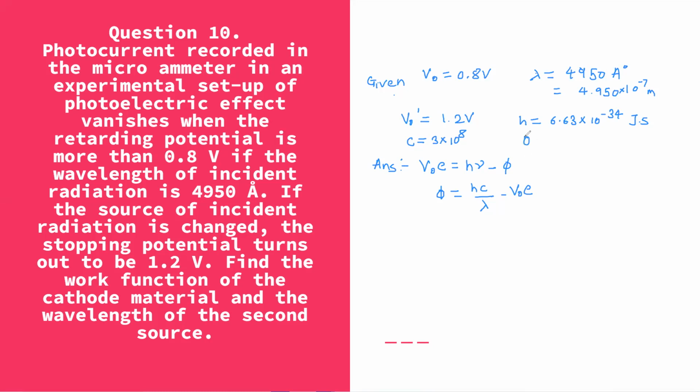So phi is equal to question mark, and lambda dash. Lambda dash means whatever the wavelength will be in the second case, that is lambda dash. So that we'll try to get. So let's substitute all values and try to get the answer.